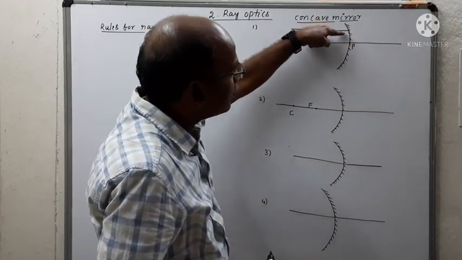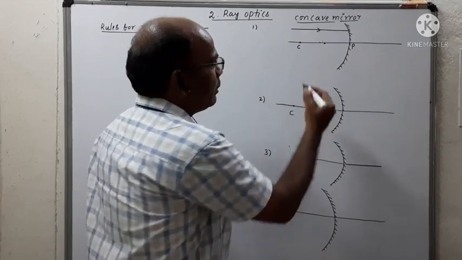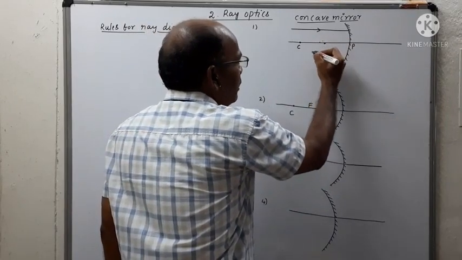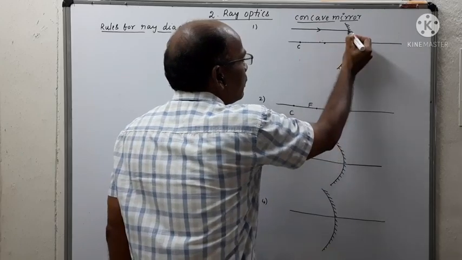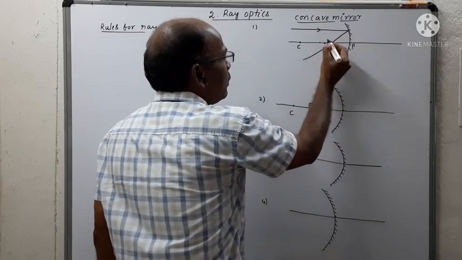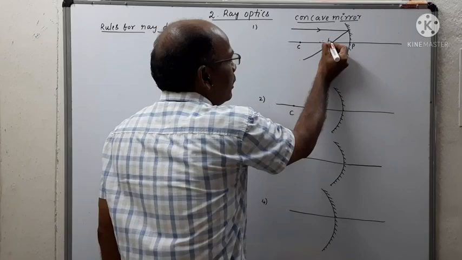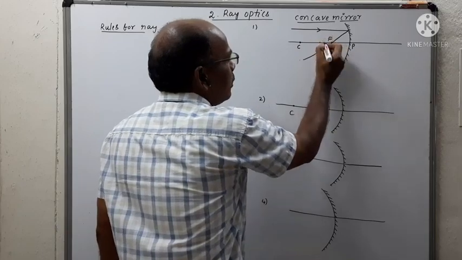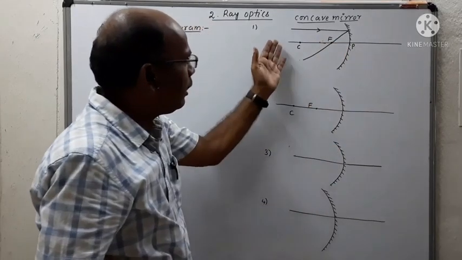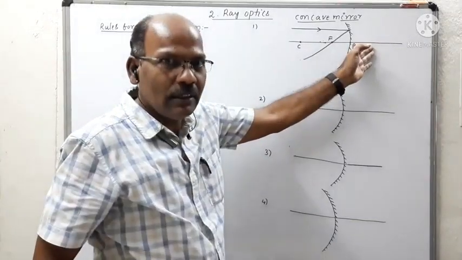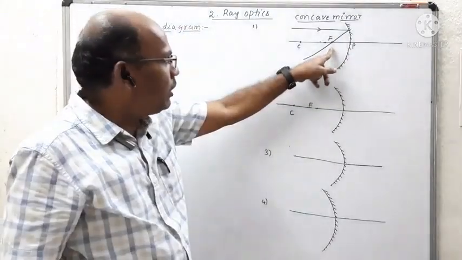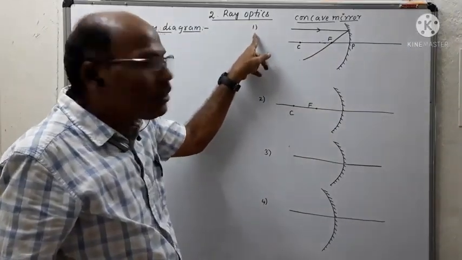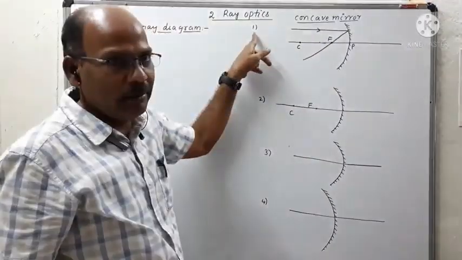After it is incident on the reflecting surface and reflection takes place, it passes through the principal focus. So the ray which is parallel to the principal axis, after reflection, always passes through the principal focus. This is called rule 1 of ray diagram.